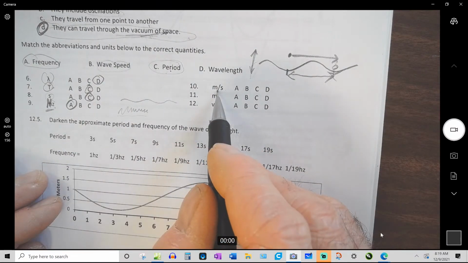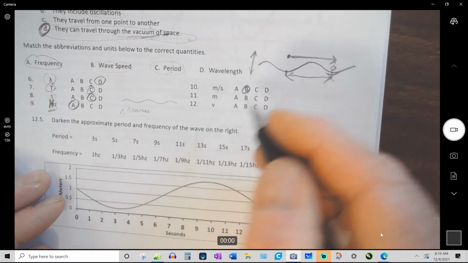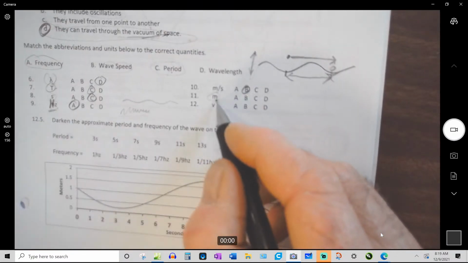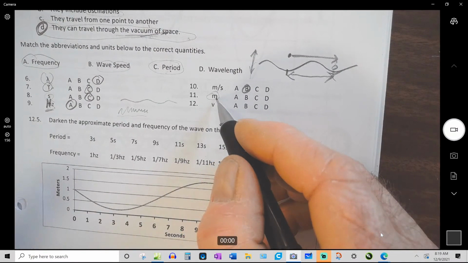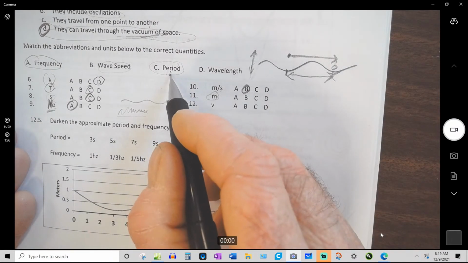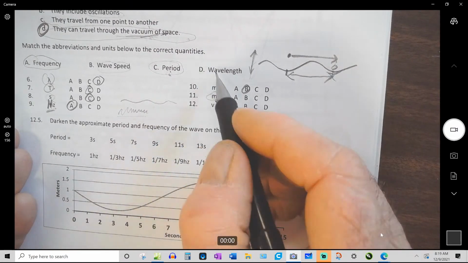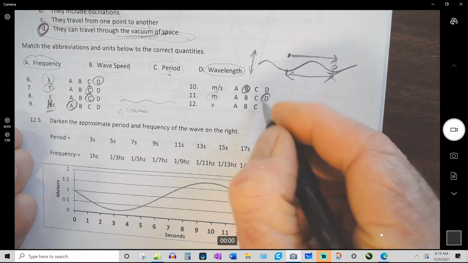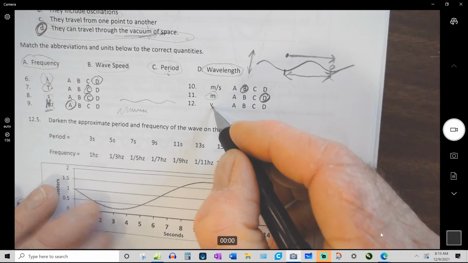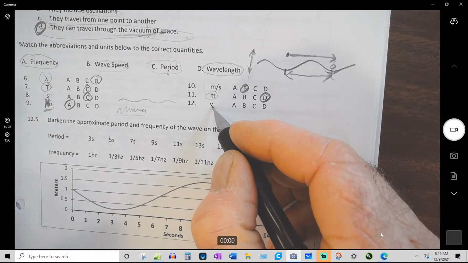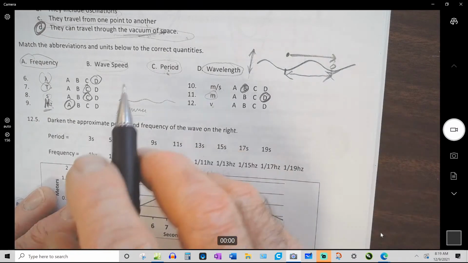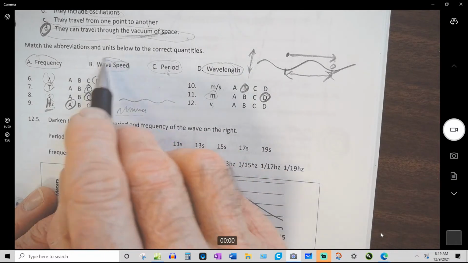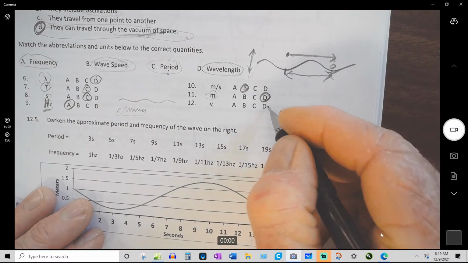Meters per second, this is a unit, and the only thing that it matches with is wave speed. This tells us how fast something goes. So that's the speed of a wave. Meters tells you how long something is. In distance, period is the length in time, but wavelength is the only thing up here that's a distance. So that's D. And then finally, V is the symbol for velocity, and the only one of these that's a velocity is wave speed. So that's B.